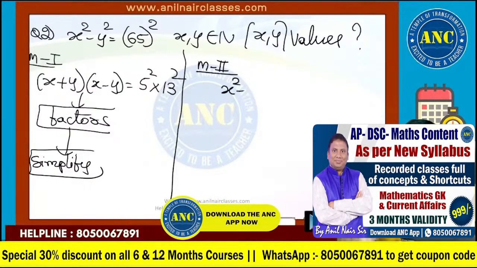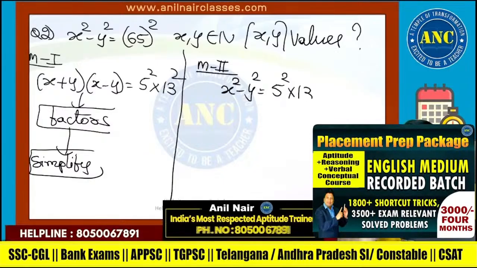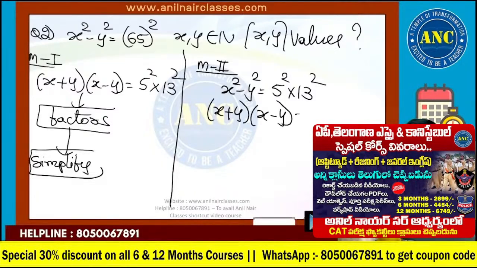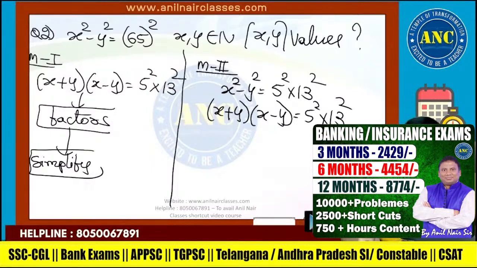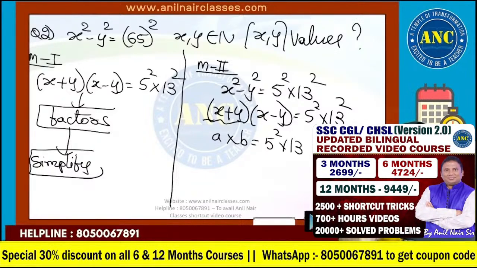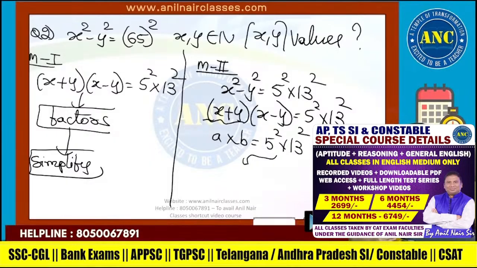X square minus y square equivalent to 5 square into 13 square, which is nothing but x plus y into x minus y. X, y are natural numbers. If I call these A and B, in how many ways can you write a number as a product of 2 variables? It is nothing but the number of factors.